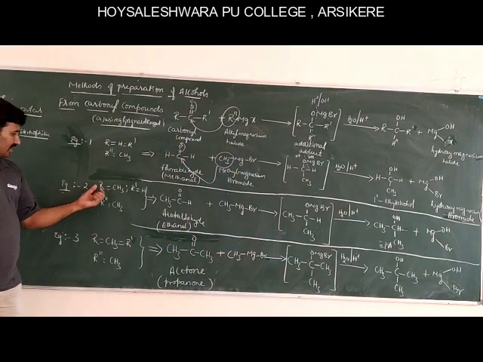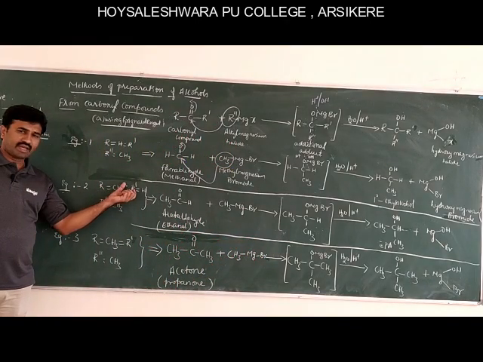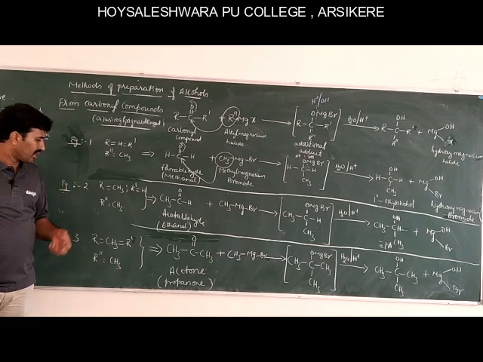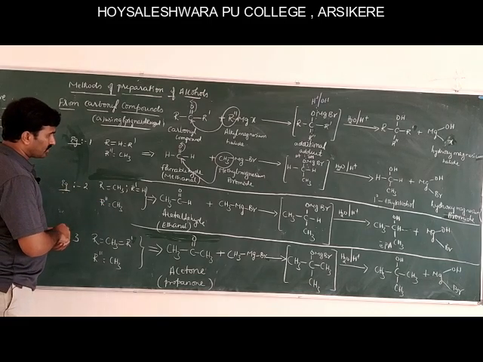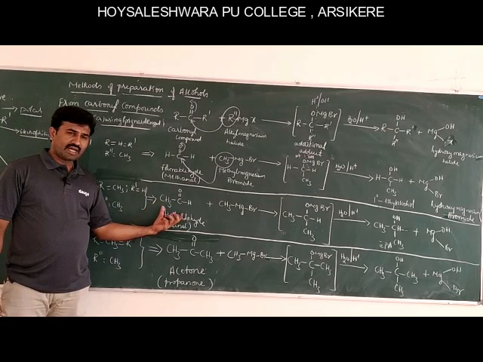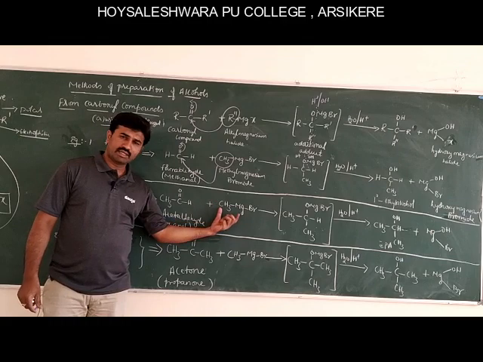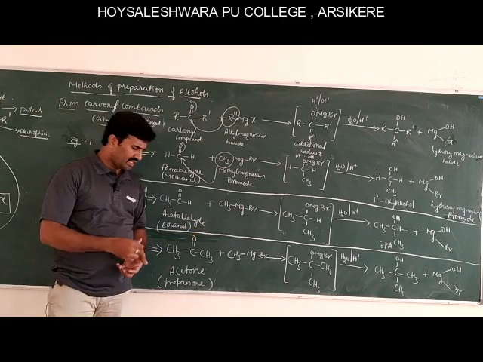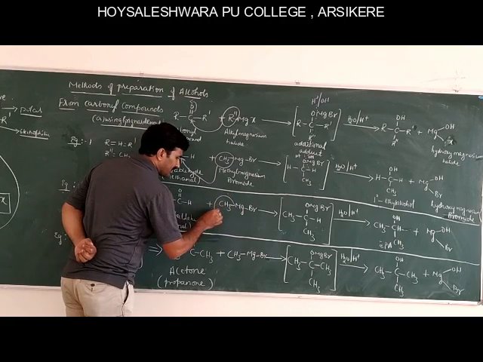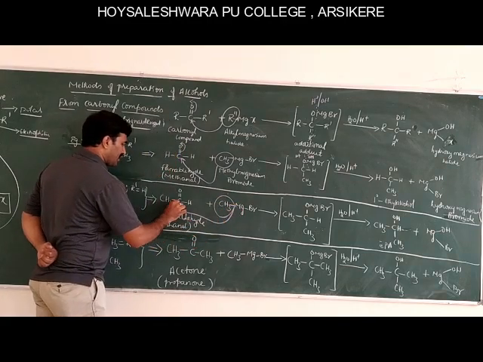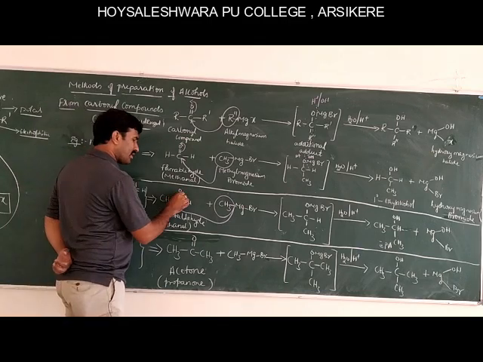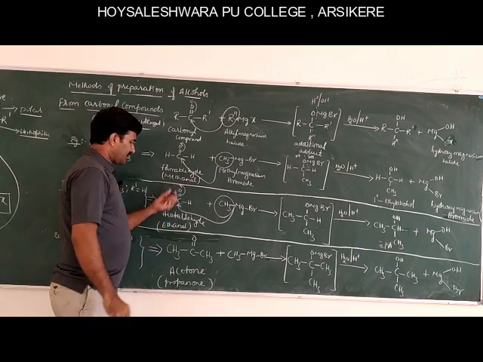Example 2: here R is equal to CH3, R dash is equal to H, R double dash is equal to CH3, and X is equal to Br. So the compound is acetaldehyde. Acetaldehyde upon treating with methyl magnesium bromide, the attack takes place in a similar way: the methyl group along with its bond pair of electrons attacks this electrophilic carbon, the pi bond gets polarized and becomes O minus.